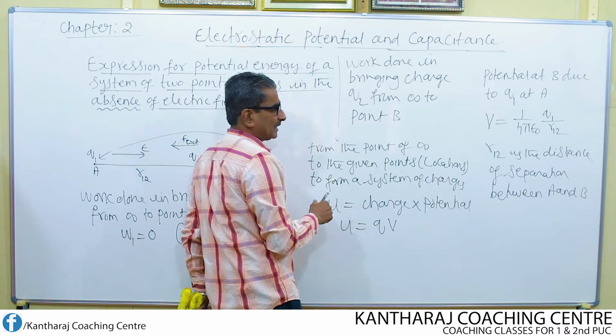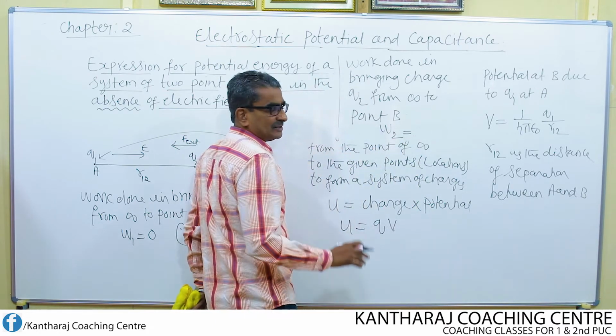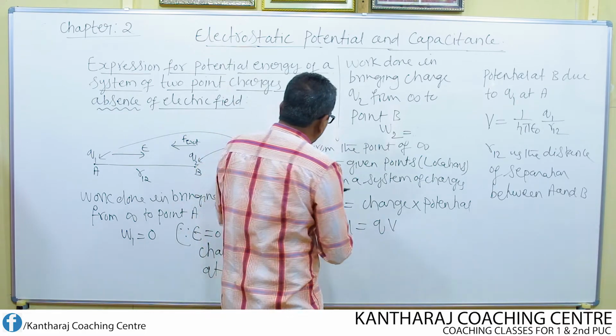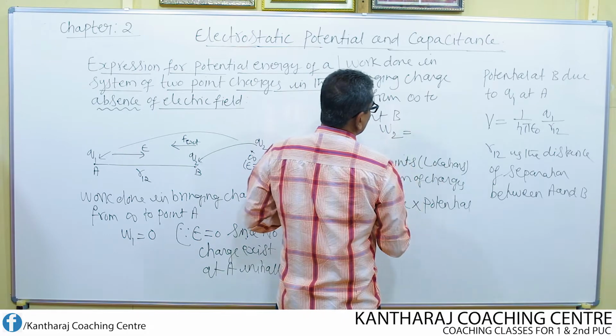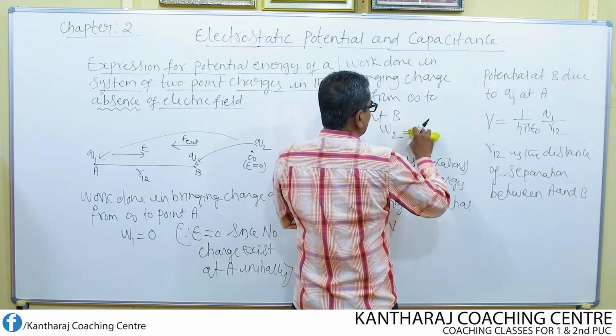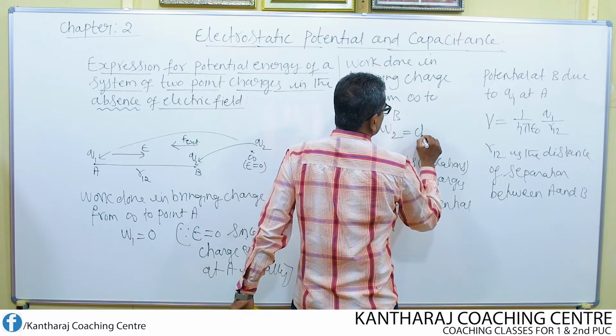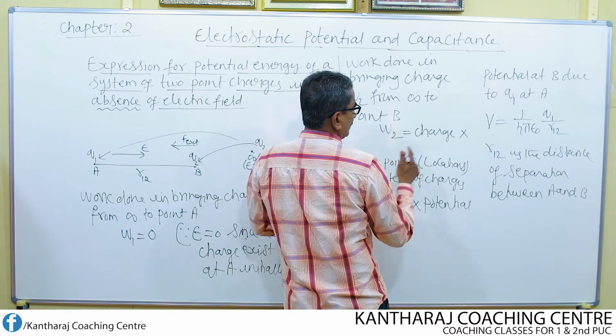I represent that work done by W2 equal to charge into potential. What is the charge you are bringing? You are bringing the charge Q2, charge into potential.